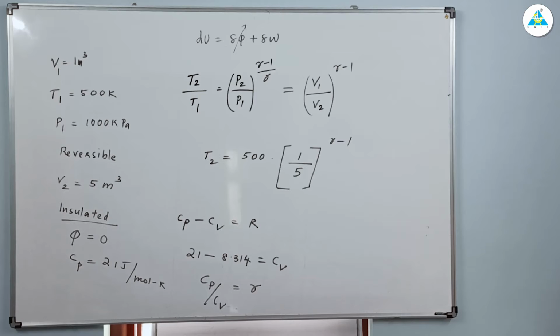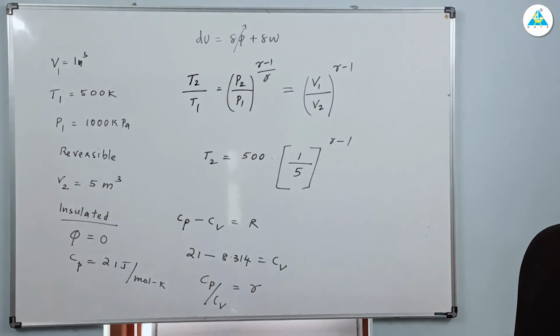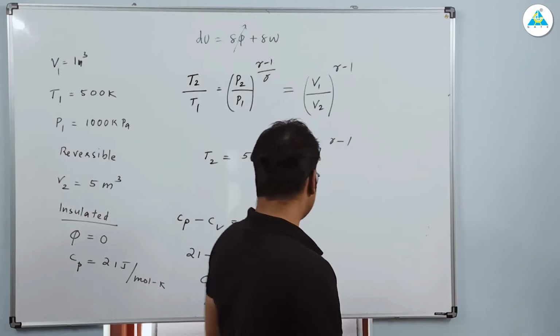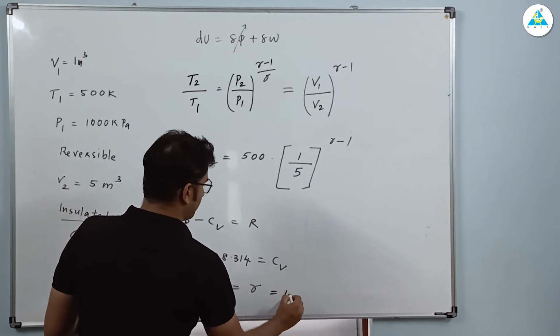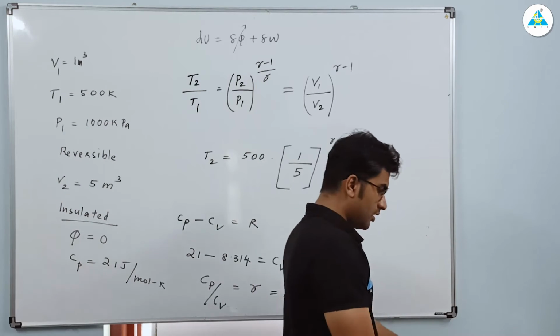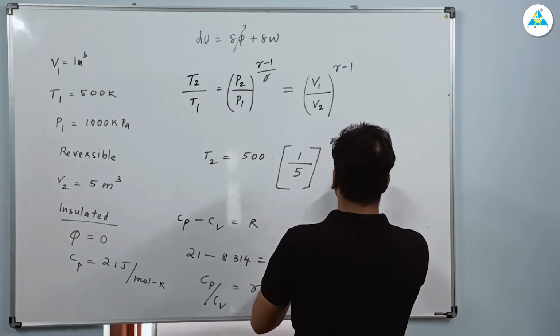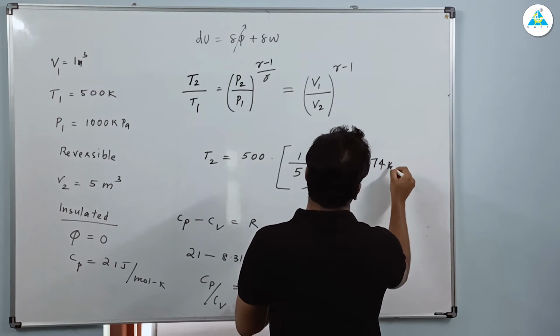Clear? We have done a lot of questions based on this, right? Solve it. So let me check what is the answer of gamma. I think I have the value with me, right? So those who have the value, you can solve it, no problem. Gamma is almost 1.65 something, right? 1.66 or 1.65. Now if you have it, substitute and find the answer. The final answer for T2 is 174 Kelvin.